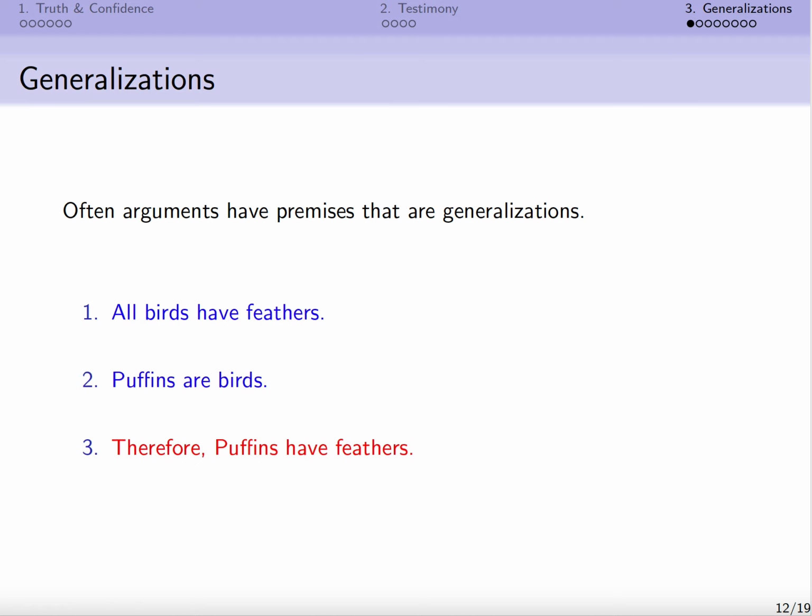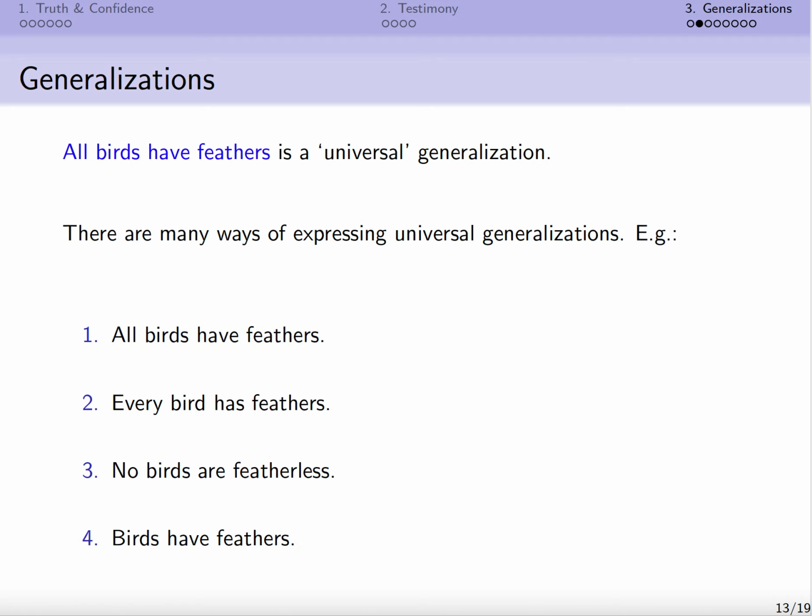Premise one is fairly clearly a generalization because it includes the word all. So it's saying something's generally true, all birds. It's generally true that birds have feathers. It's always true, in fact, that birds have feathers. So all birds have feathers is a generalization. It's saying something that's true in general of birds.